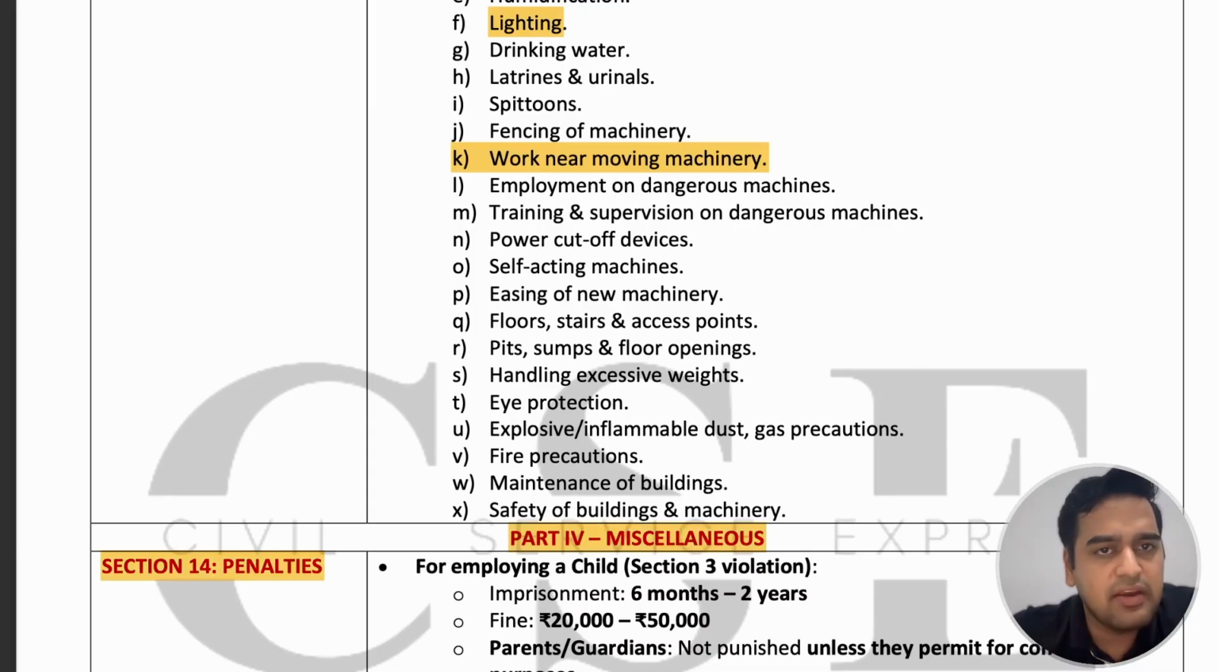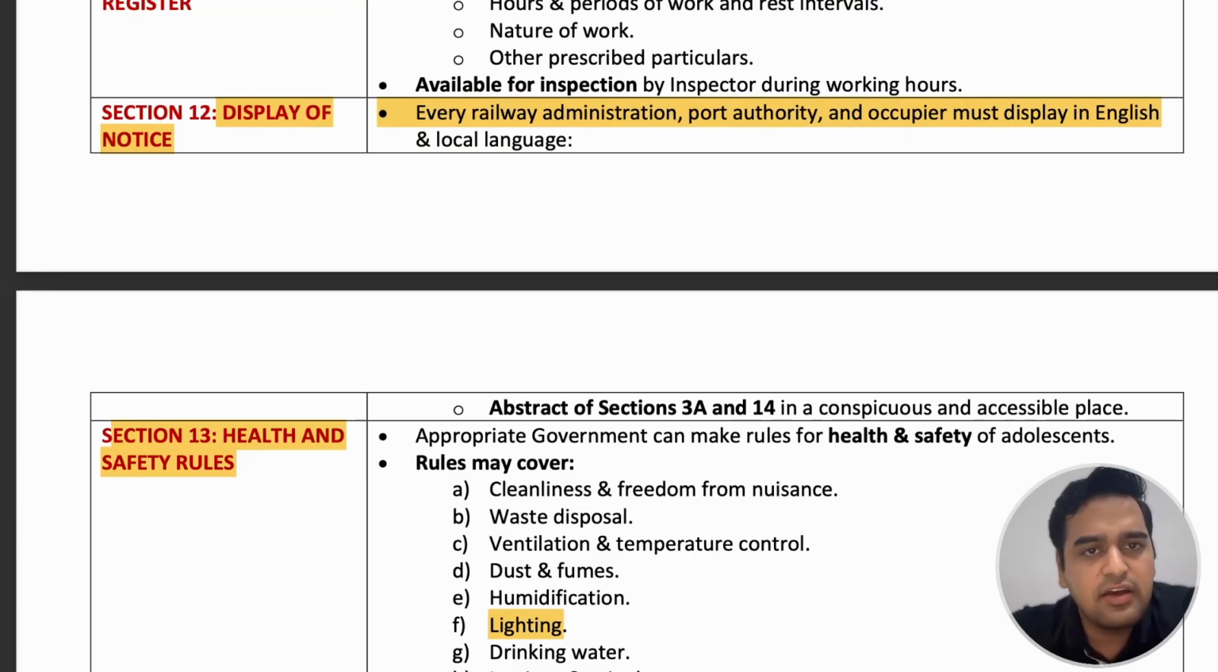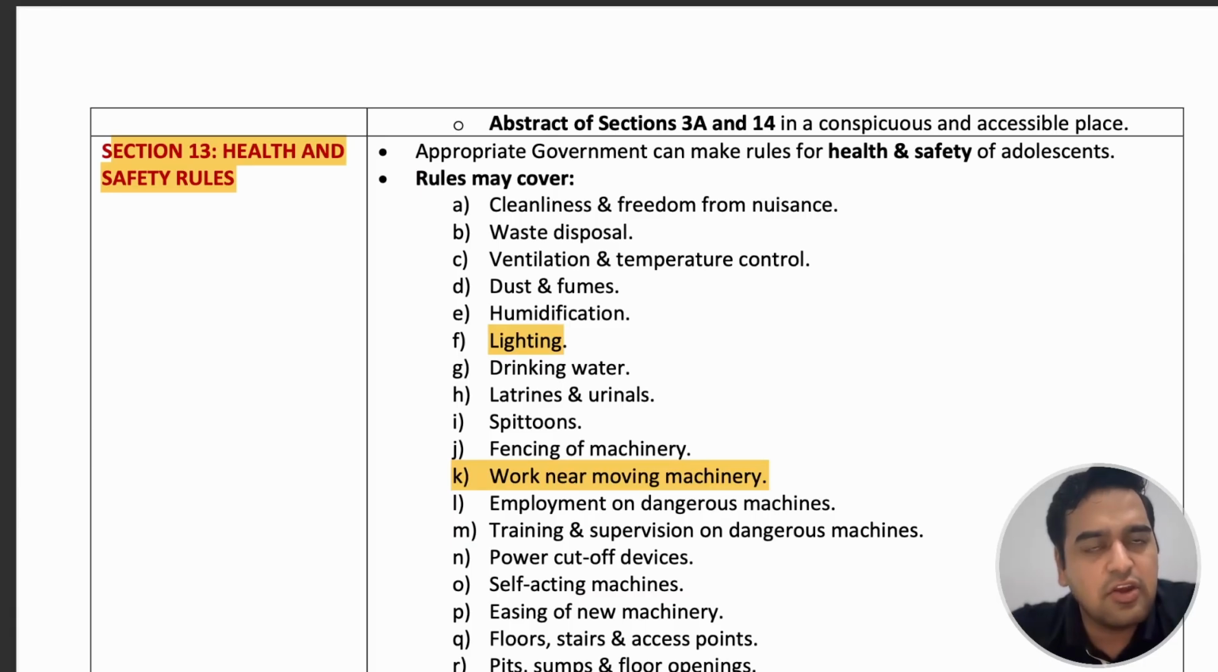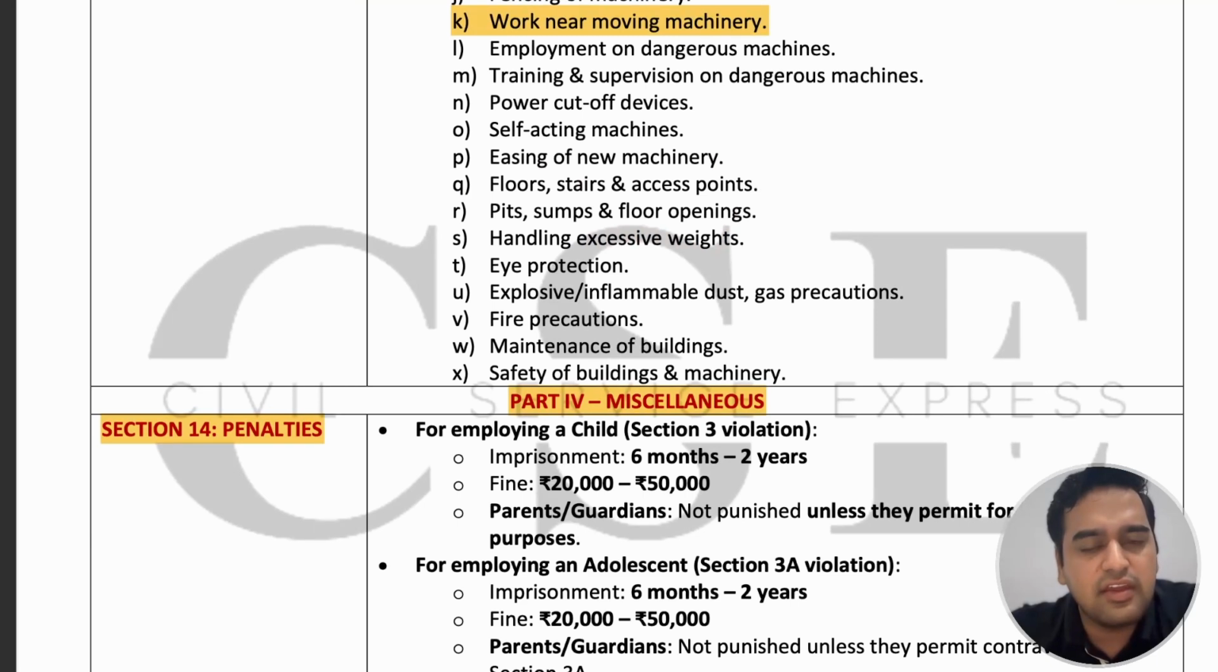Next is part 4, miscellaneous. That is section 14, penalties. We have already talked about the notices, which should be displayed by the railway administration, port authority, and occupier in English and the local language, especially the section 3A provisions and section 14 provisions. Section 3A talks about adolescents working in establishments. Section 14 talks about the penalties in case of violation of any provision of this act. In case an occupier employs a child, then he can be imprisoned for 6 months to 2 years, or he can be fined from 20,000 to 50,000.